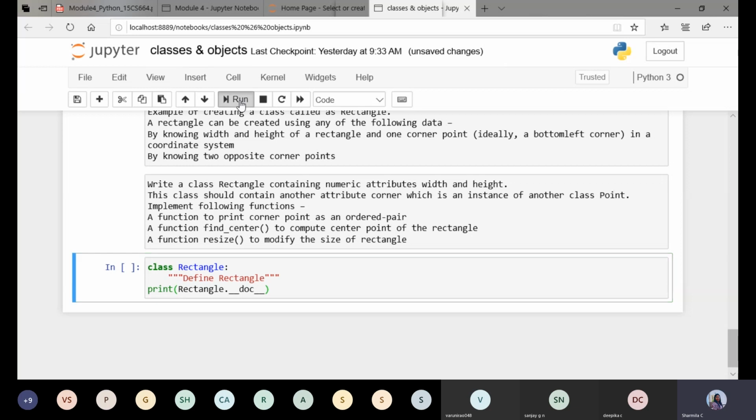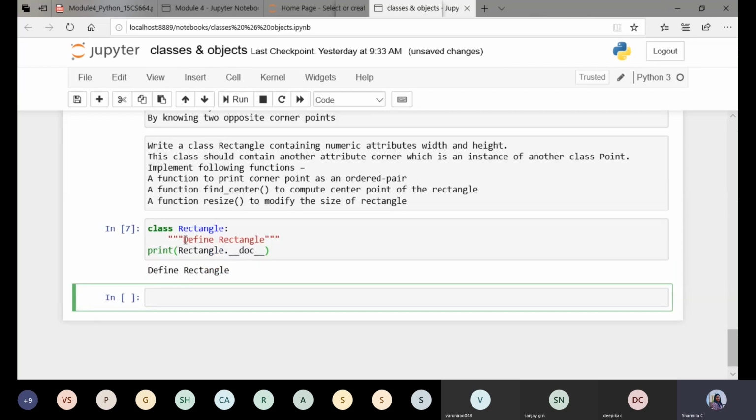If you just run it, you can see here whatever doc string, that is documentation string, defined within the class has been printed here. So this is one attribute that we are going to use. Give the name of the class followed by the dot, then two underscores, followed by the attribute name doc, once again followed by two underscores. Just execute this. You can see whatever we defined here has been printed as an output.